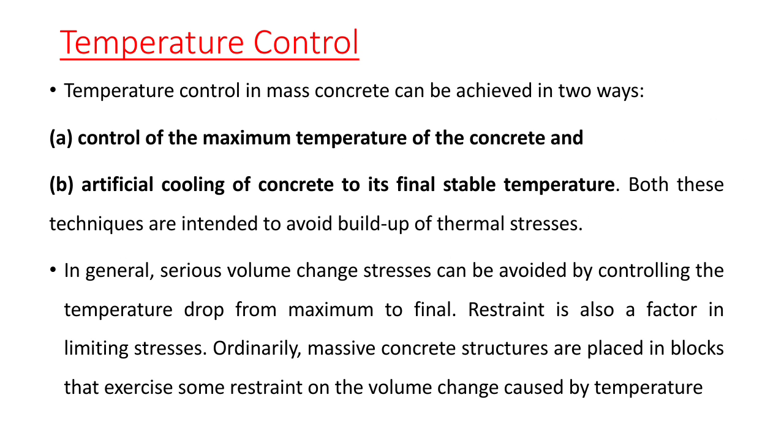Now how to control this temperature? Mainly there are two methods, that is control of maximum temperature of the concrete and artificial cooling of concrete to its final stable temperature. These are the main two techniques which are intended to avoid buildup of thermal stress. In general, volume change stresses can be avoided by controlling the temperature drop from maximum to final.